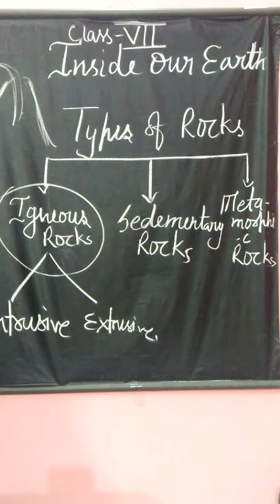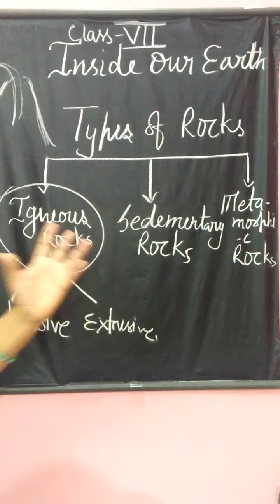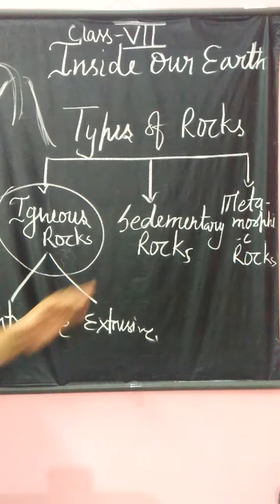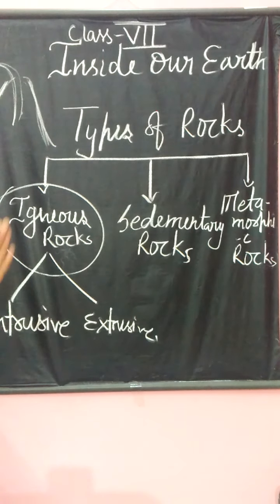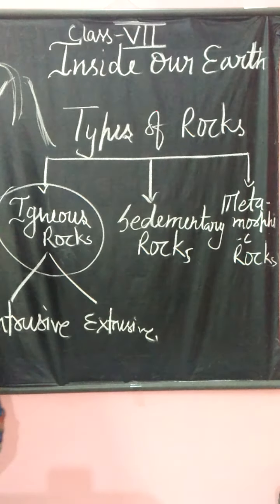Many years later, igneous rocks are broken by the forces of nature, like wind and water, into small particles, and then they become sediments. These loose sediments are then compressed with some fossil fuels, and they become sedimentary rock. So igneous rock, then sedimentary rock, and the third is metamorphic rock.